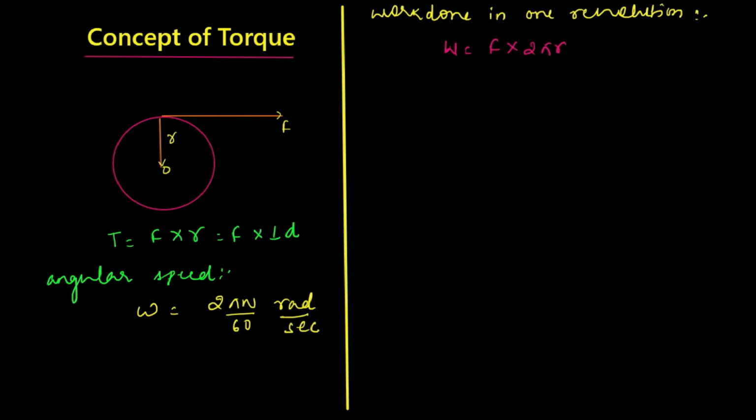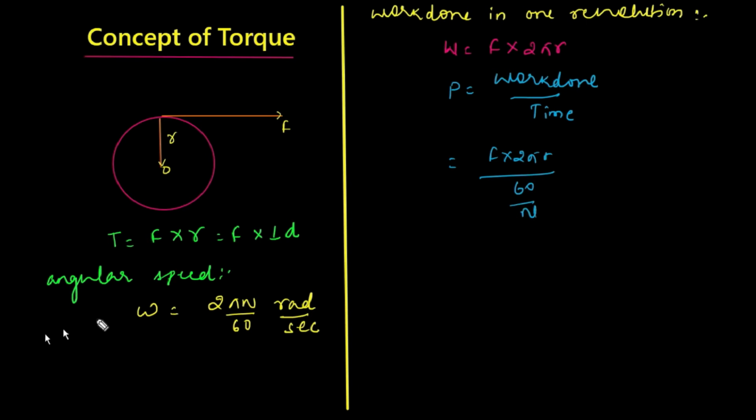Or if I want to calculate the power, it can also be developed by the formula of work done upon time. By this formula, we can understand the power. Work done is F into 2 pi r upon time, and time for one revolution can be defined by 60 upon n.